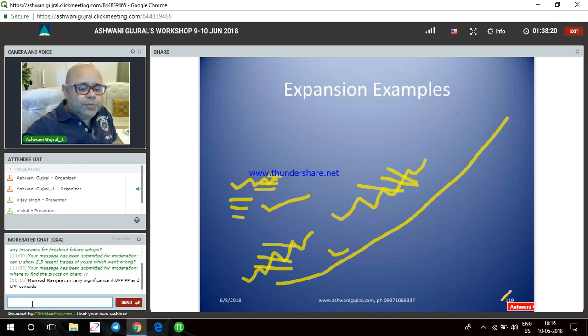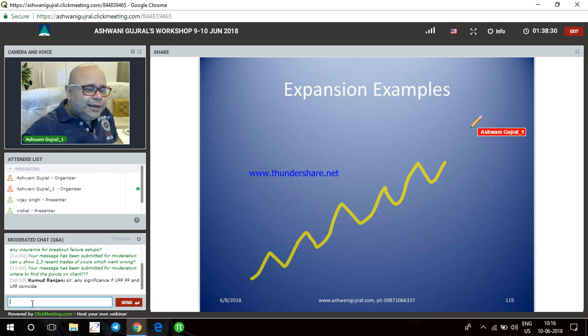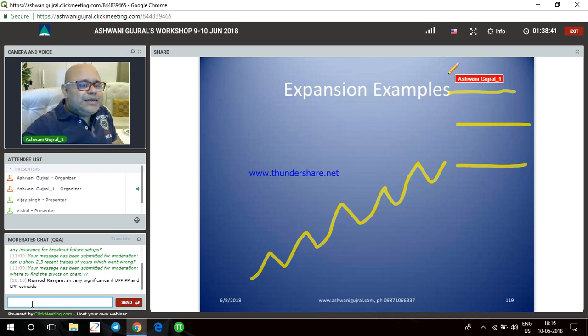That is point number 1. Point number 2, if day 1 is a large range day, next day you will have wide pivots. If narrow range pivots indicate that today will be a trending day, wide range pivots indicate today will be a sideways day.